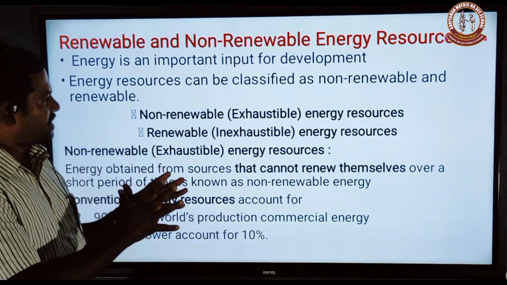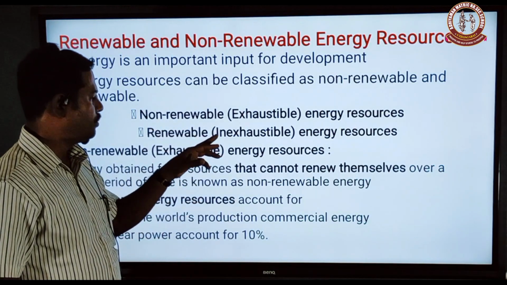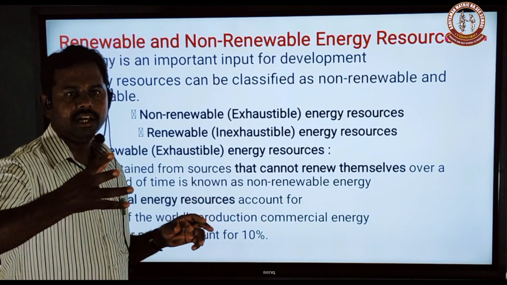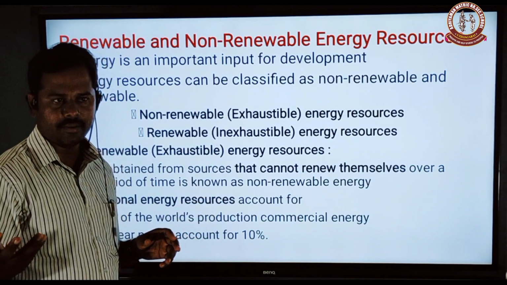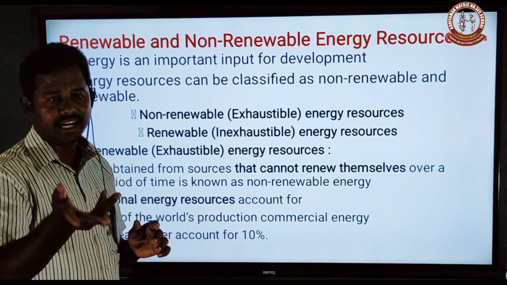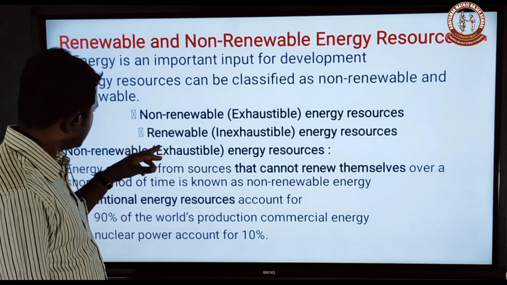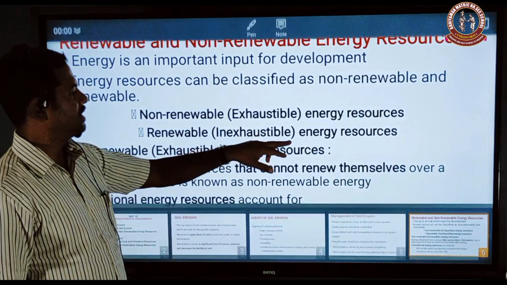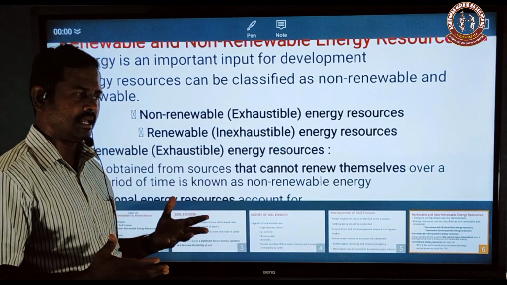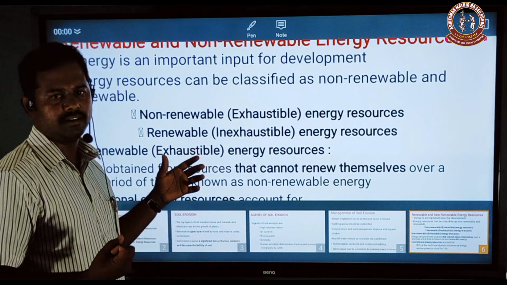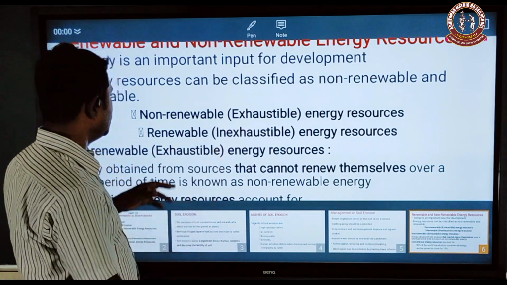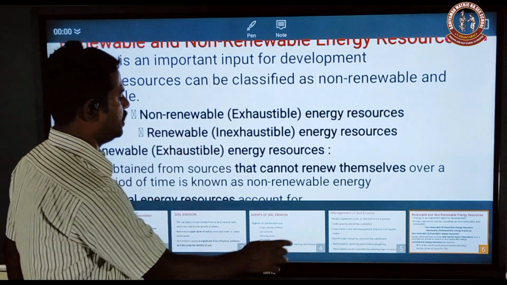What are the major differences between non-renewable and renewable? Non-renewable energy is used up from the source in a short duration, so the energy is not renewed. Renewable energy is used, and the energy is obtained again and again. These are the differences between non-renewable and renewable.